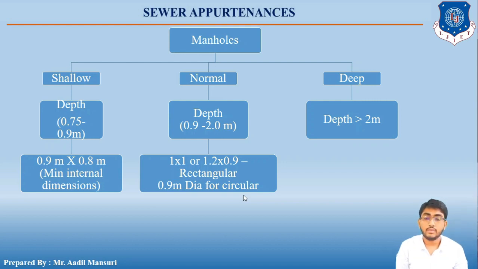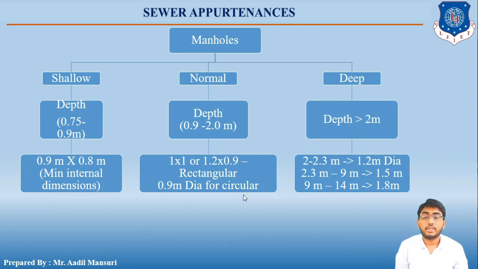For deep manholes, if the depth is from 2 to 2.3 meters, then the diameter provided should be 1.2 meters. For the manhole of depth 2.3 to 9 meters, the diameter usually provided is 1.5 meters, and for 9 meters to 14 meters of depth, you provide 1.8 meters of diameter. So these are the minimum dimensions for shallow, normal and deep manholes.